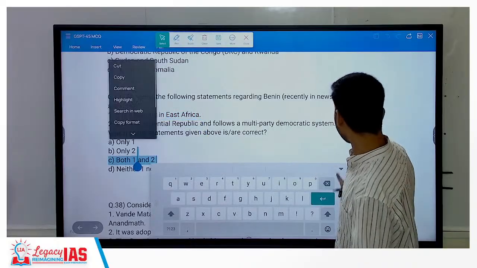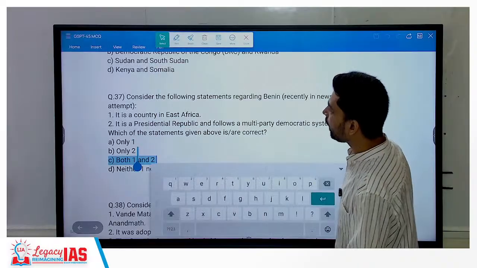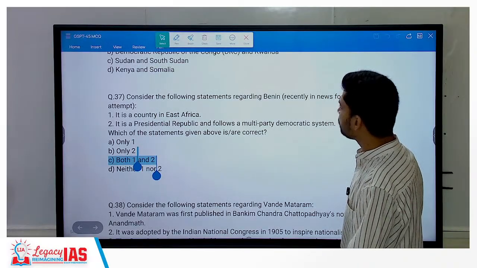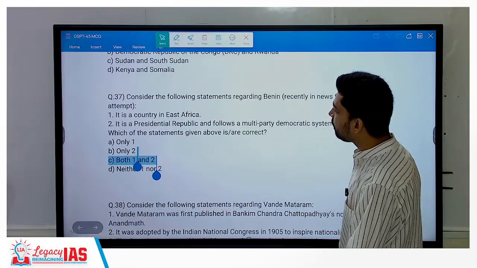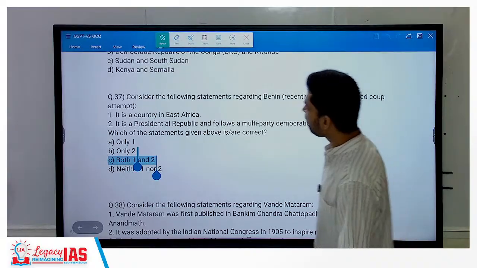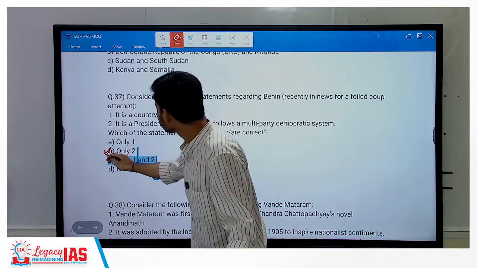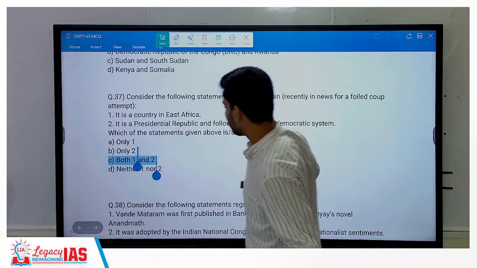Consider the following statement regarding the recently foiled coup attempt. Country in East Africa, it is a presidential republic. Acha, Benin, about Benin they are talking about. Country in East Africa, presidential republic, and follows. No, it is in West Africa. Okay, on the western coast of Africa, that is where you will find Benin. So what is the correct option? B only. Presidential republic follows a multi-party democratic system as well.